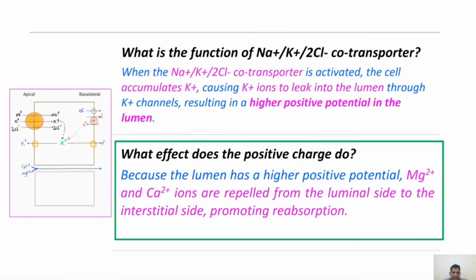Next, what effect does the positive charge have? When there is no positive charge in the lumen, the calcium and magnesium ions are excreted. Because the lumen has a positive potential, the magnesium and calcium ions are repelled from the lumen side into the interstitial side through the paracellular mechanism, thus promoting reabsorption. Here you see the movement of calcium and magnesium ions from the luminal side into the interstitial side through the paracellular mechanism.